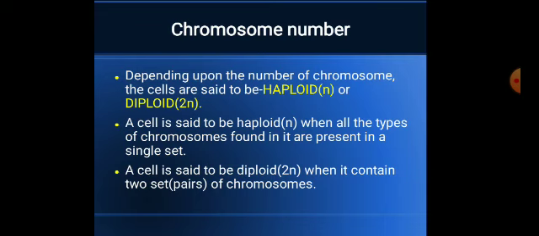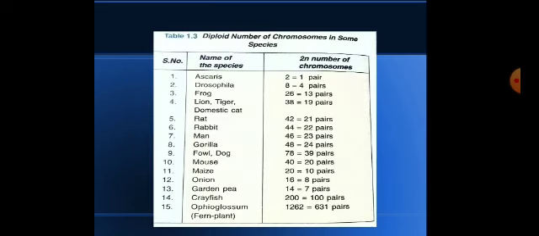Now, what is chromosome number? The number of chromosomes always remains constant in the cells of each species. As you know, there are several species in the world and all contain different numbers of chromosomes. As you can see in this picture, I am showing you different types of species and their total number of chromosomes.